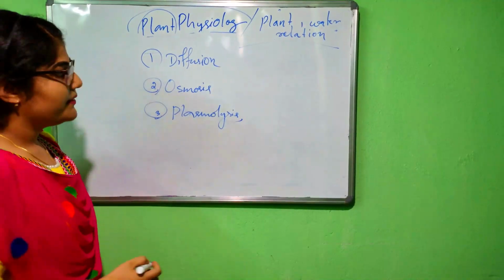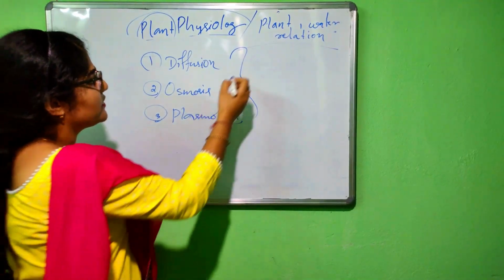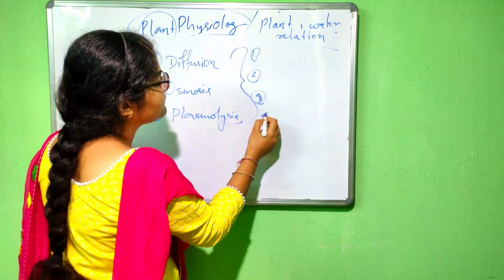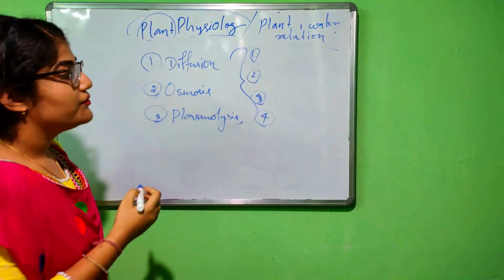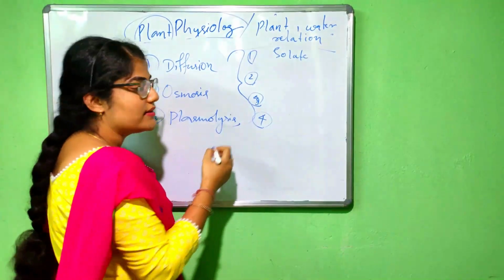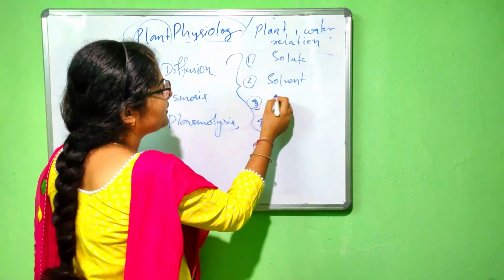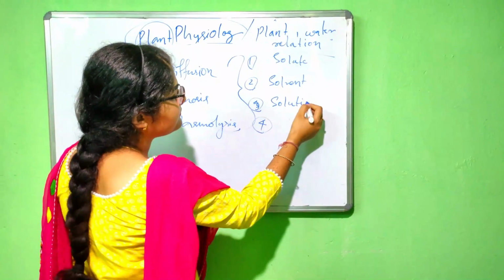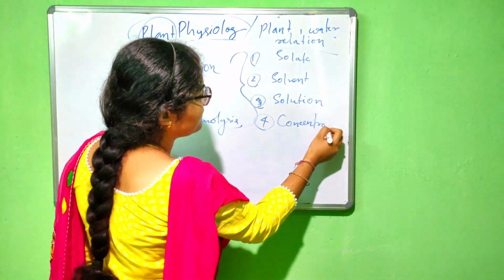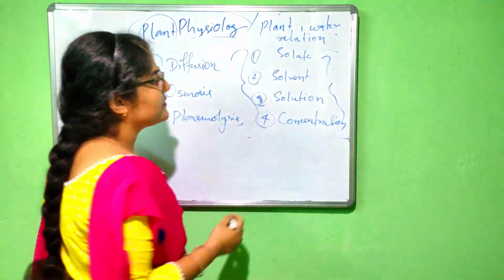Okay. So before going to any of these processes, we should know about 4 terms. The first term is solute, the second one is the solvent, the third one is the solution, and the fourth one is the concentration. So let's discuss what are the 4 points.